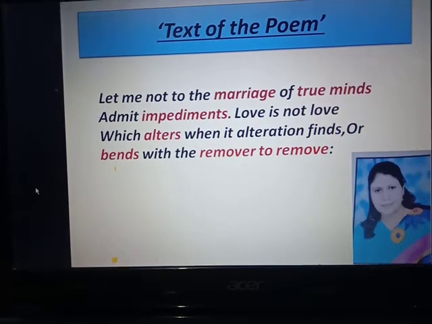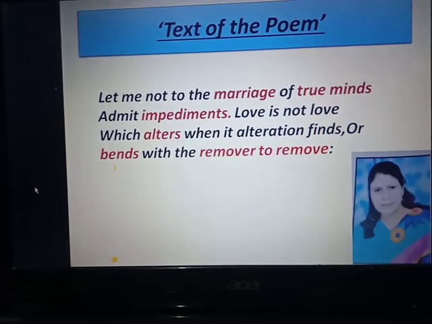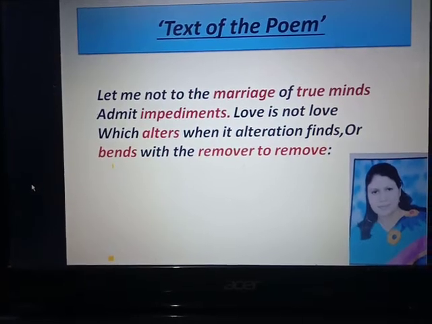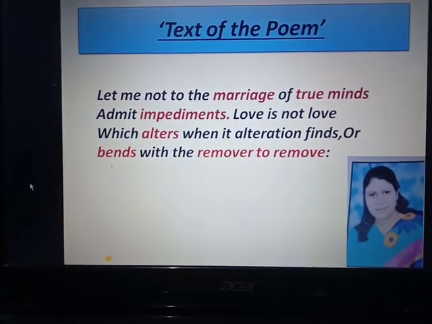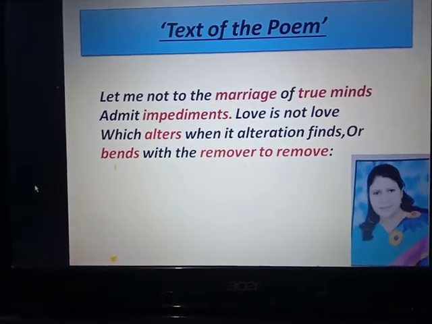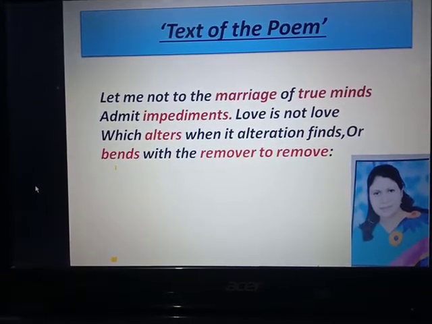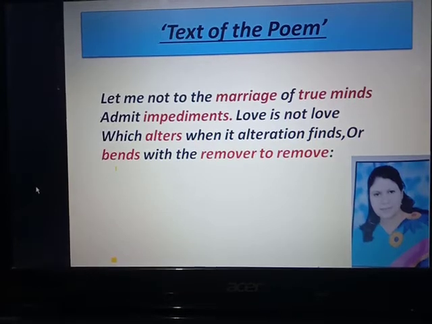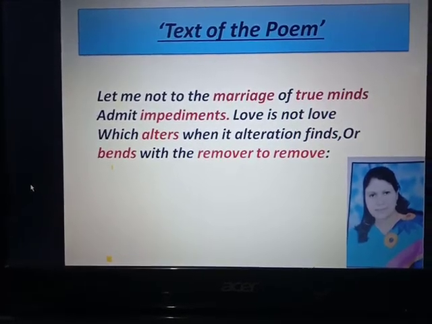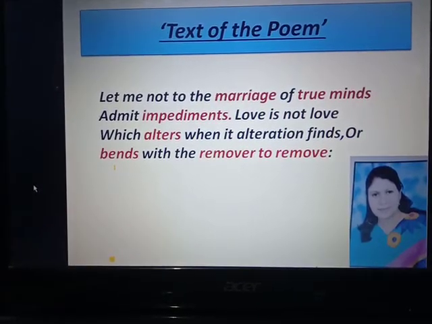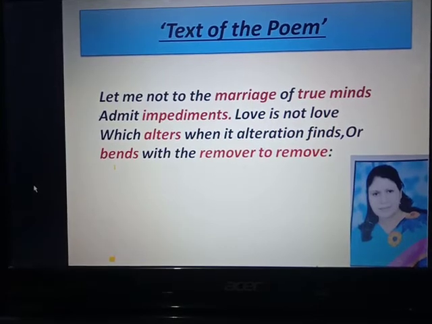The poet means to say, admit means accept. The poet never accepts the impediments, which means obstacles or difficulties, to the marriage of true minds, which means in the union of true souls.